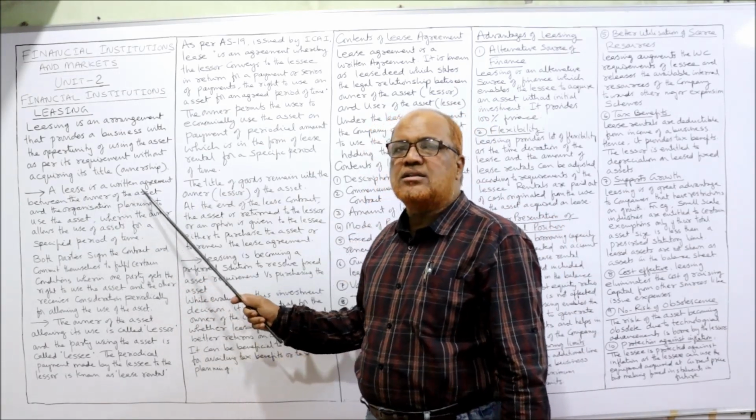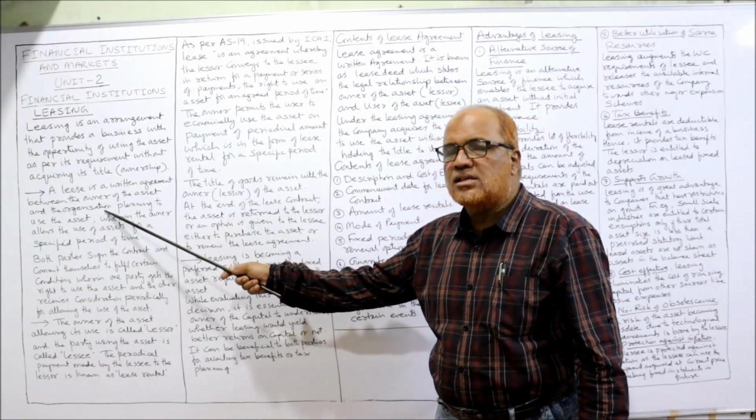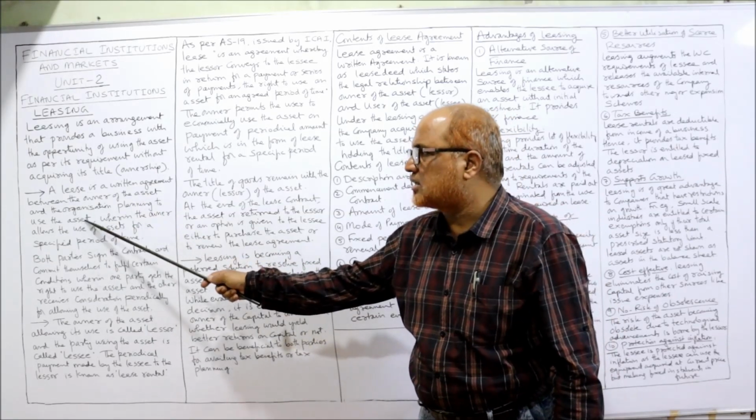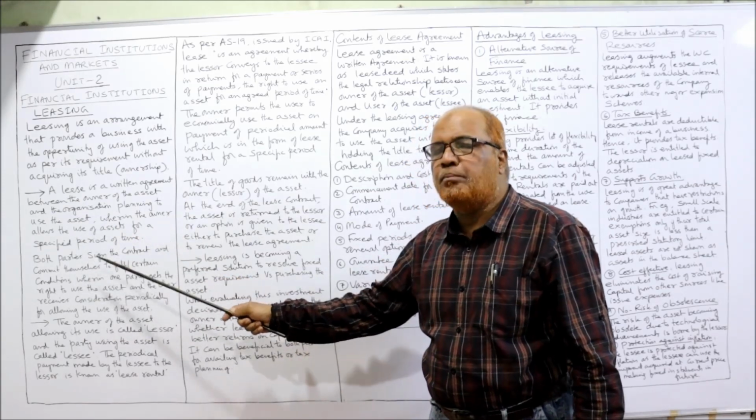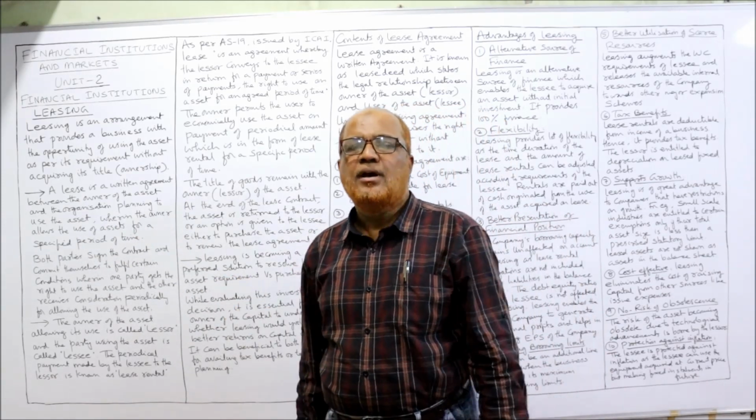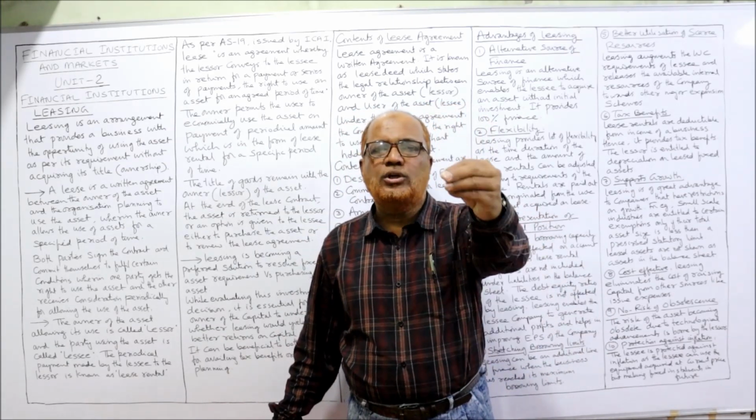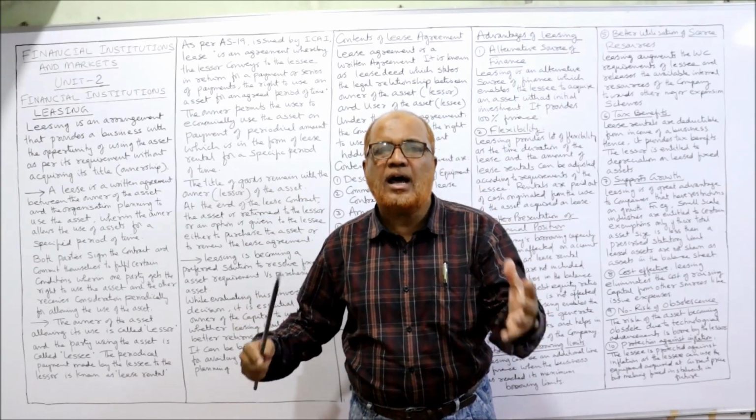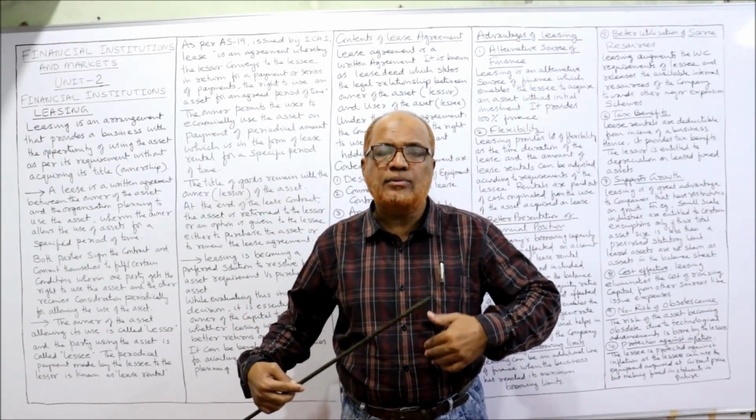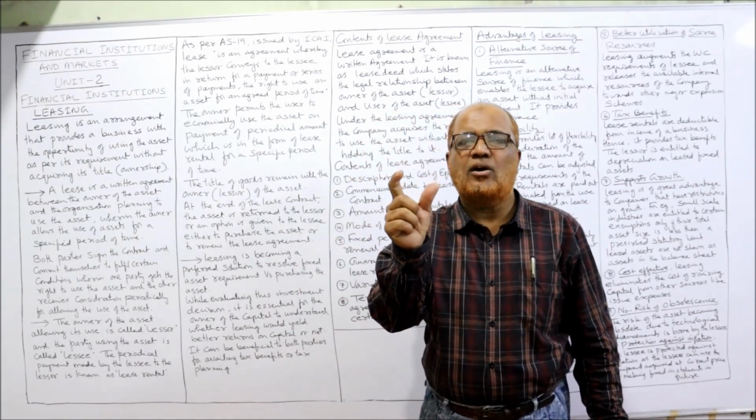The lease is a written agreement between the owner of the asset and the organization planning to use the asset, wherein the owner allows the use of the asset for a specified period of time. For example, I am the owner of the asset, so I have given the asset to you. You have a business, you have an organization, you require an asset. I am the owner, and I am giving you the asset for a specified period of time.